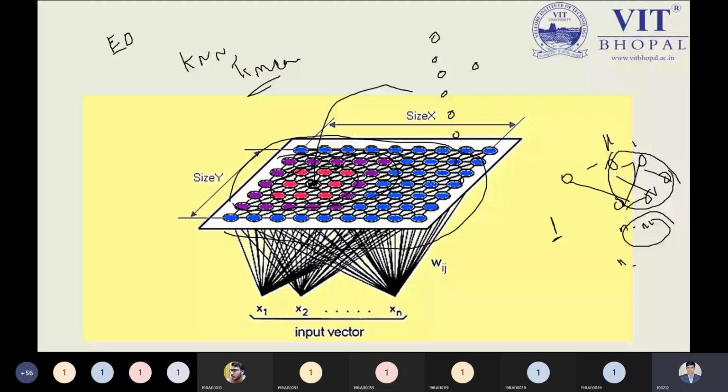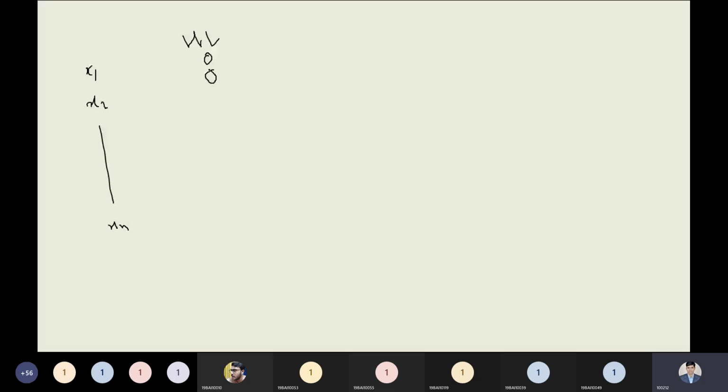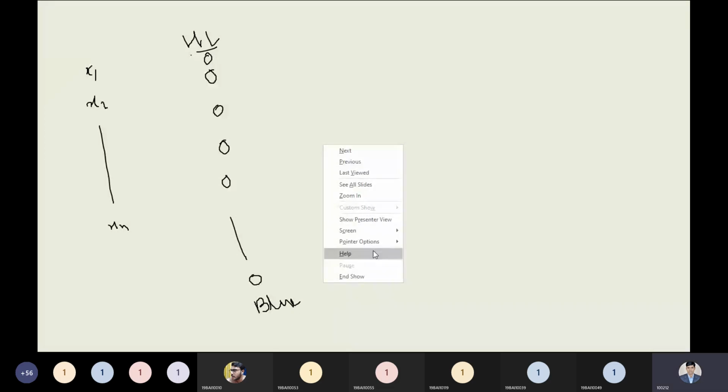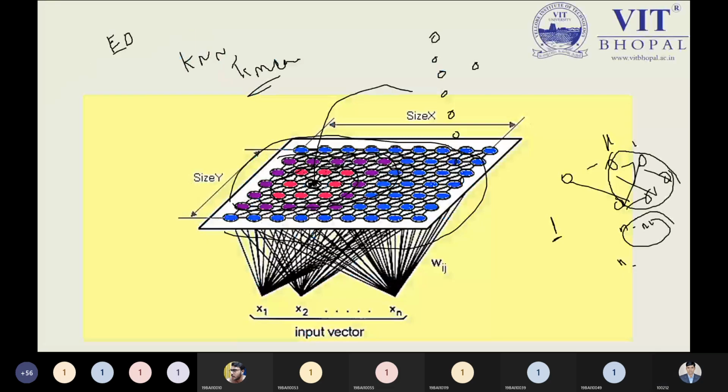Suppose I'm taking a blue color node that belongs to the hidden layer. Can I take the blue color nodes like this? Yes, sir. Okay, this is my blue color nodes. So we have n number of blue color nodes. I'm not counting this portion right now. Can I take these purple color nodes as another hidden layer?